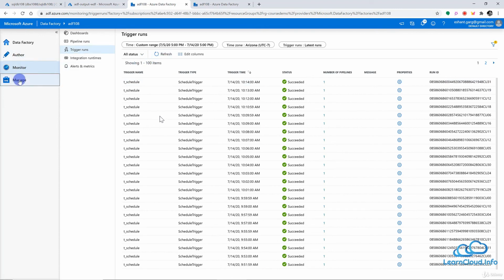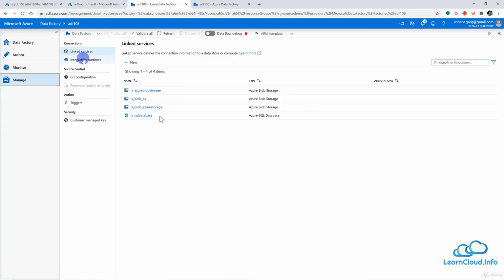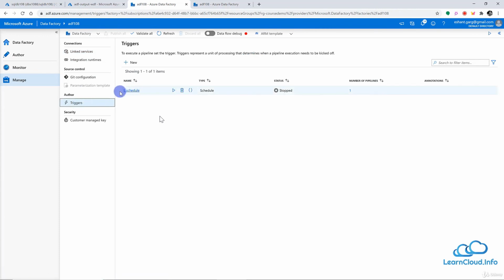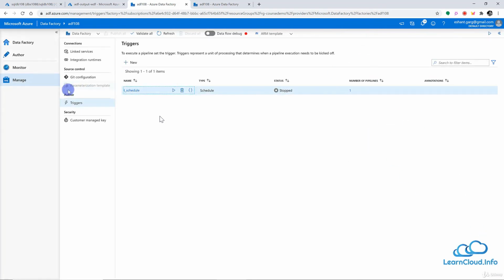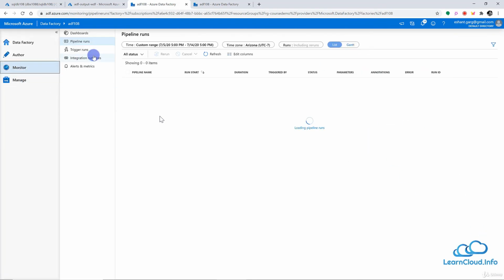So let me go to the manage section here, and in that I have this trigger. Right now I have stopped it, but I can run it again if required. And one pipeline is assigned to this trigger. If I open this, I have this start time and end time, and I was running this every minute to gather some data to show you in the demo. So let me go back to monitor here, and once again to the trigger section.